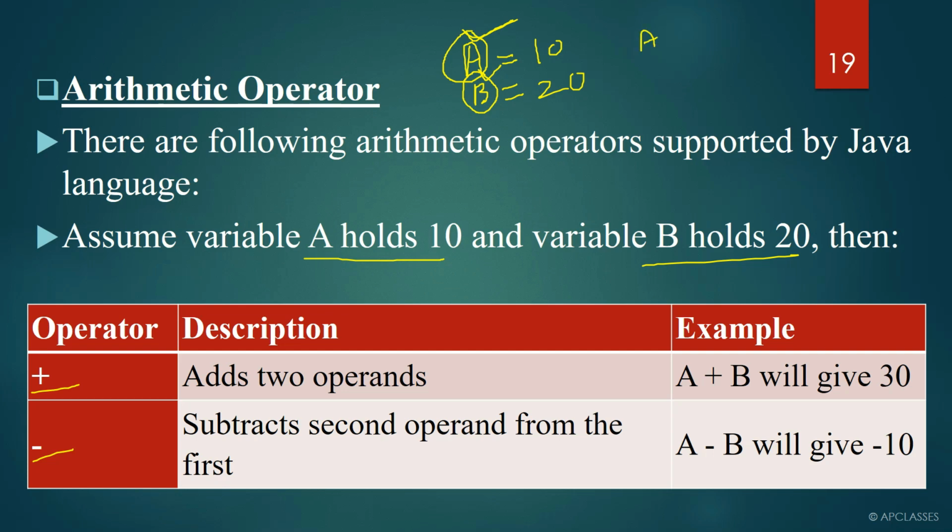When we write a plus b, it can now be considered as operand. But the name of the operand is given by me. So the operands you see here are even identifiers. Operand is what we use in mathematics; in Java we call it an identifier. Now let us assume a holds 10 and b holds 20. When we write a plus b, it will give the output 30. A minus b will give the output minus 10, because a is 10, b is 20, and 10 minus 20 gives minus 10.